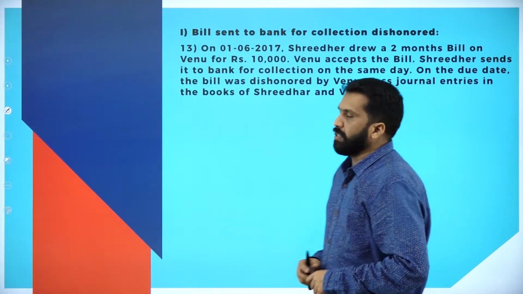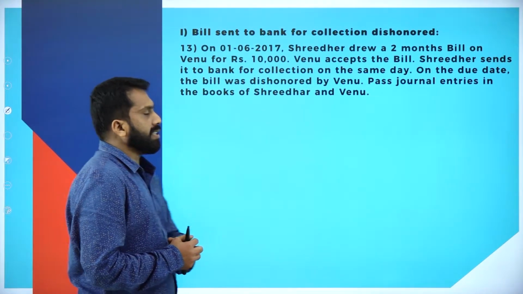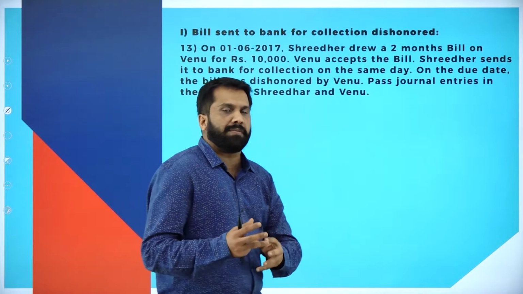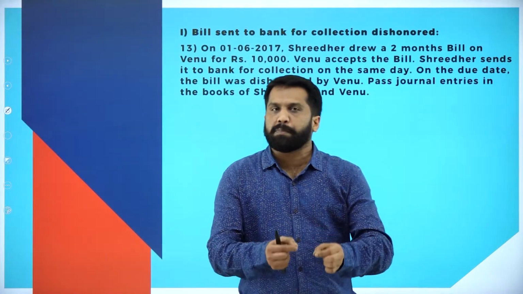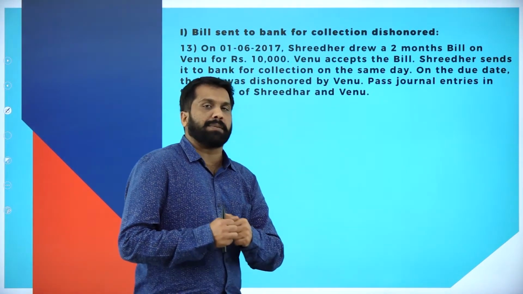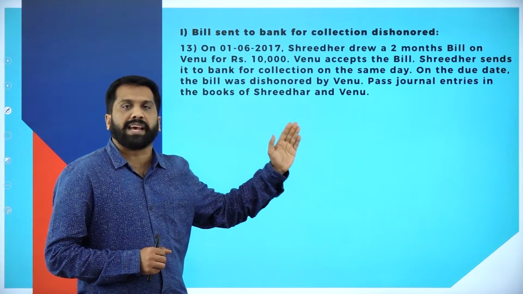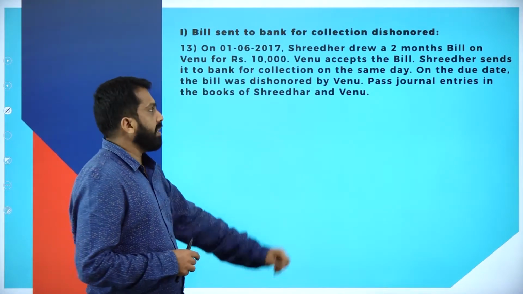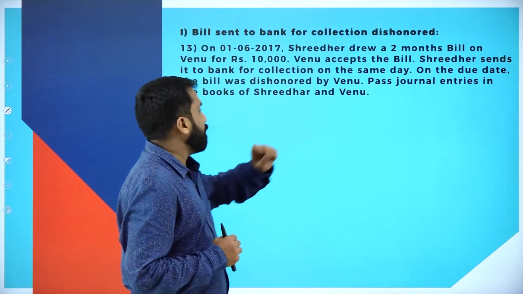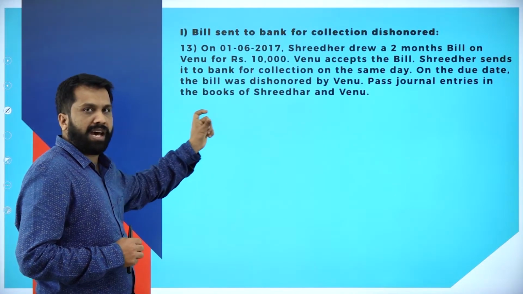Your problem will be like this. Like the question is bills sent to bank for collection dishonored. Like you have 5,000 rupees worth check. At the end of 3 months or 2 months as per the agreement, you have presented to the bank for rupees 5,000. When you presented in the bank they said you don't have sufficient balance. This amount cannot be credited. Then what happens? Then that particular check is called dishonored, bounced. Now, this will be the heading and according to that we have a problem also.